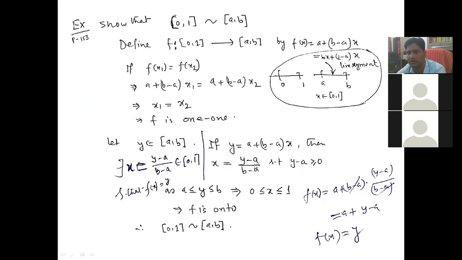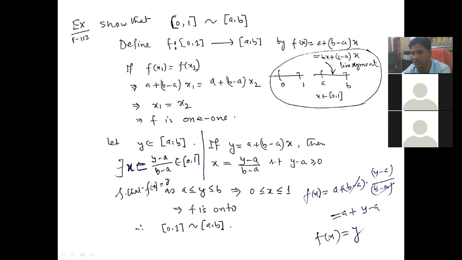In this case this x belongs to the closed interval [0, 1]. So for y belonging to [a, b], you are getting a member x in [0, 1] such that f(x) equals f of this member (y minus a) upon (b minus a), and this is here y. So f(x) equal to y. For each y in [a, b], you are getting an x from [0, 1] such that f(x) equal to y.